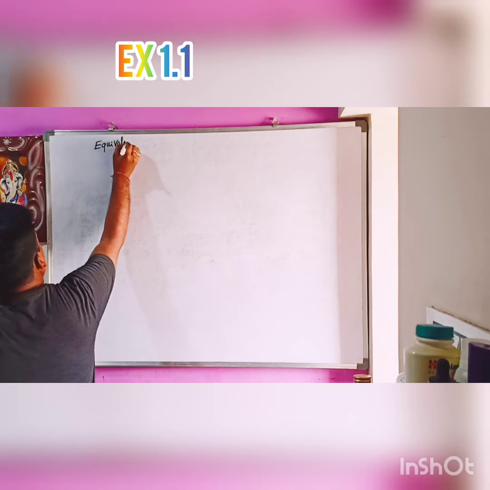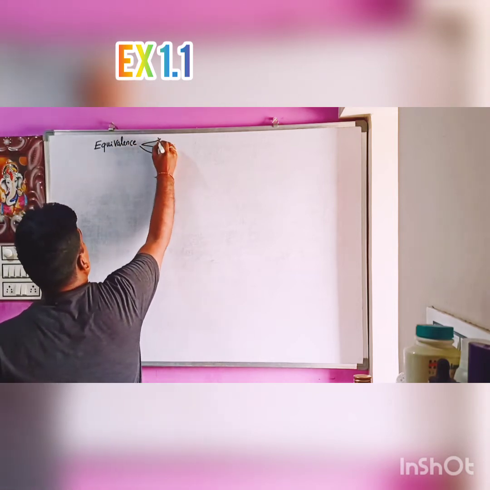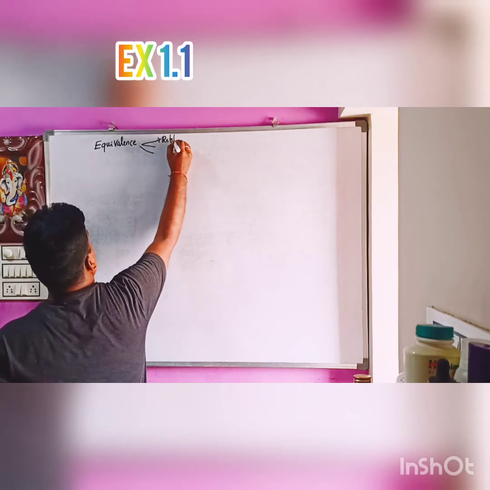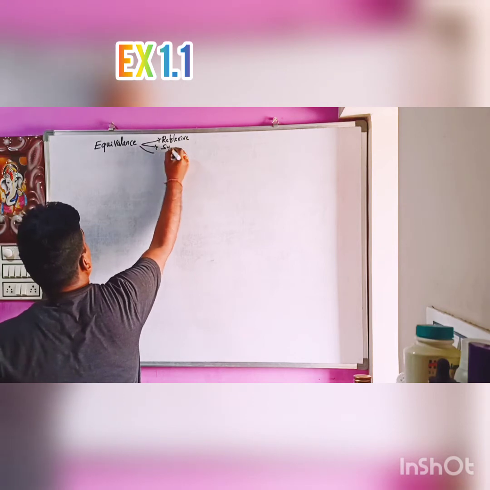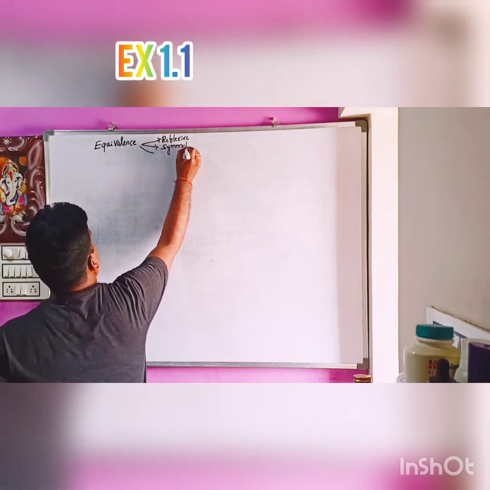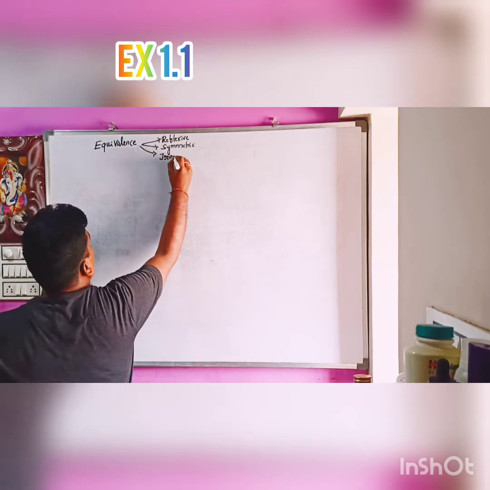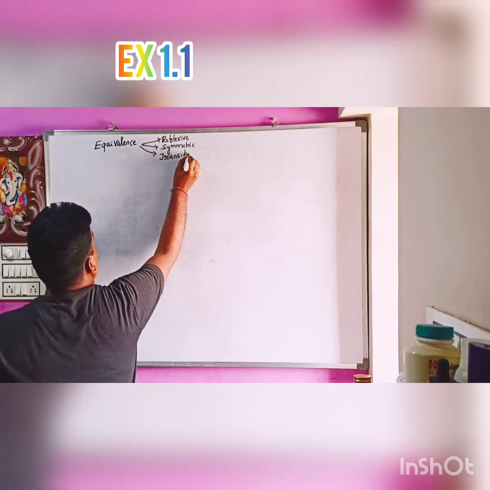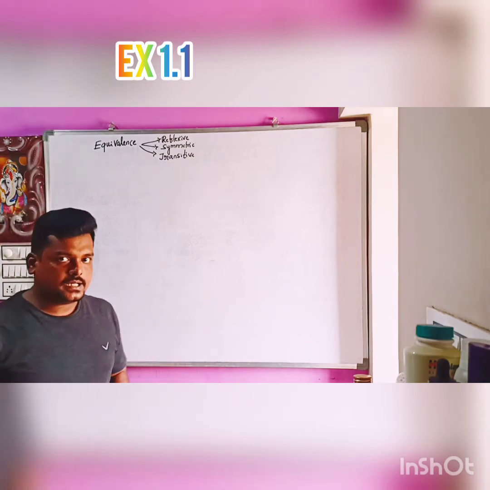As we have discussed in the last class about this equivalence relation, if it is reflexive, symmetric, transitive. A relation is said to be equivalence if it is reflexive, symmetric and transitive.